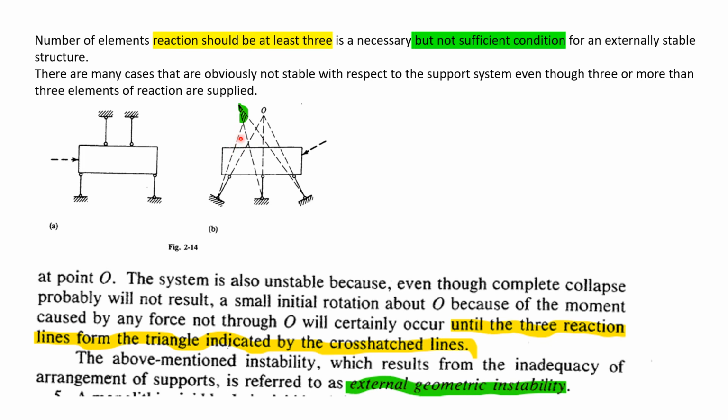If all these 3 reactions are once again passing through this O, because of any unbalanced force, once again it will start rotating. So if it starts an initial rotation, then the reaction direction will change. So at this point O, only these two forces are concurrent, but that force is not concurrent. So that will make the structure stable. The above mentioned instability, which results from the inadequacy of the arrangement of supports, is referred to as external geometric stability.